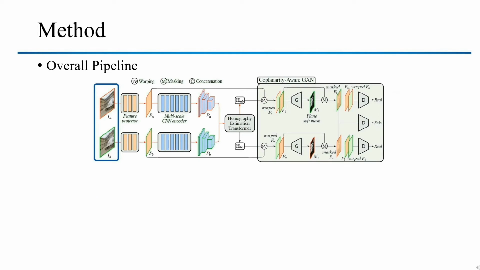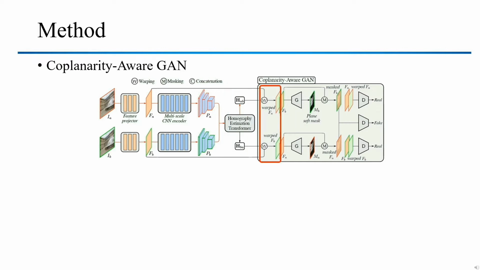Now, we introduce our proposed method's overall pipeline. Given the input images, we first feed them into the feature projector to gain the corresponding feature representations. Then, a multi-scale CNN encoder is employed to prepare feature pyramids for coarse-to-fine homography estimation. Finally, the feature pyramids are employed from top to bottom level by the homography estimation transformer to estimate the homography progressively.